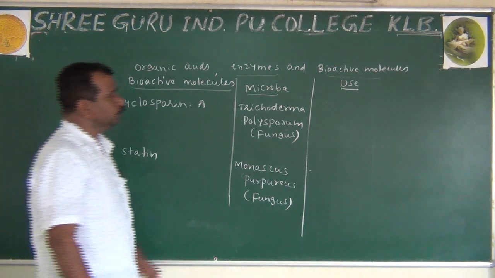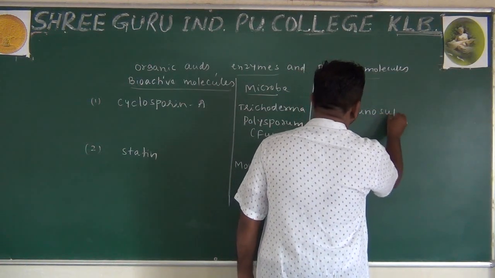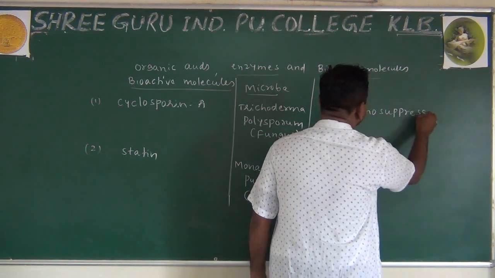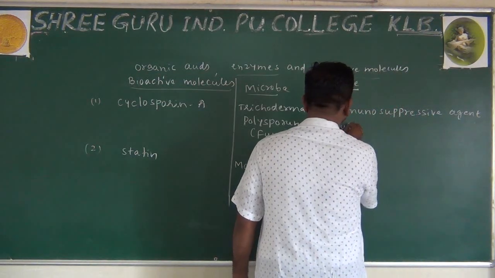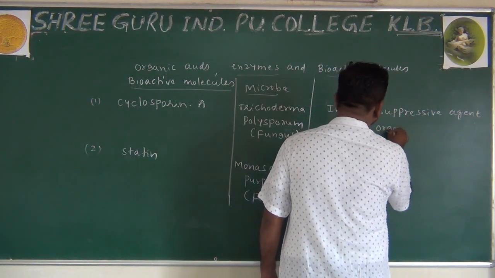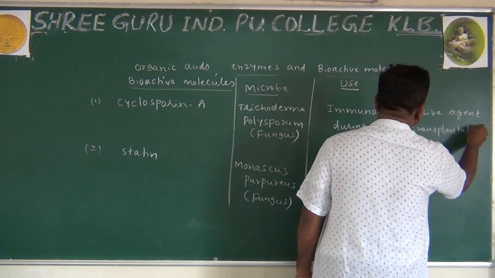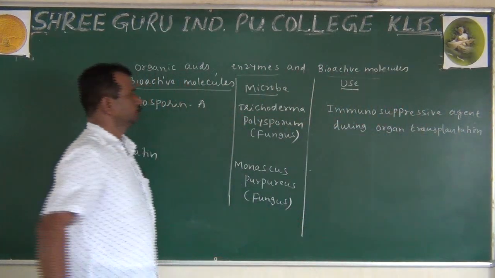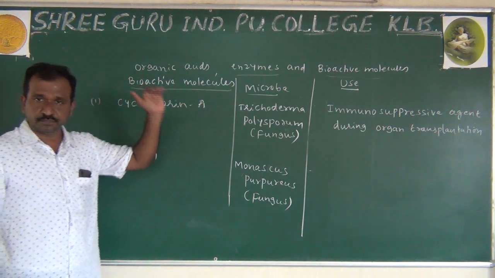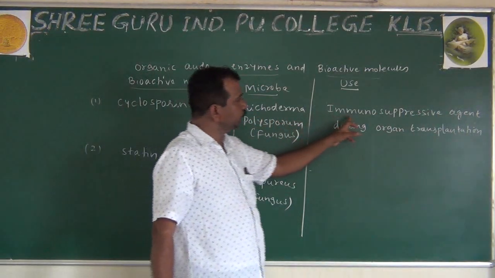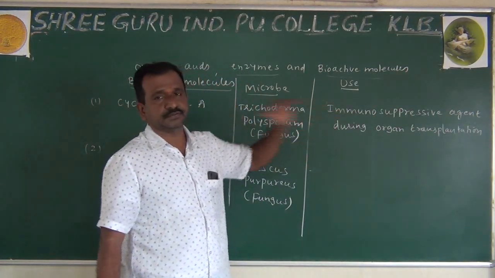Cyclosporin A normally acts as an immunosuppressive agent during organ transplantation. So Cyclosporin A, from Trichoderma polysporum, a fungus, is useful as an immunosuppressive agent during organ transplantation.